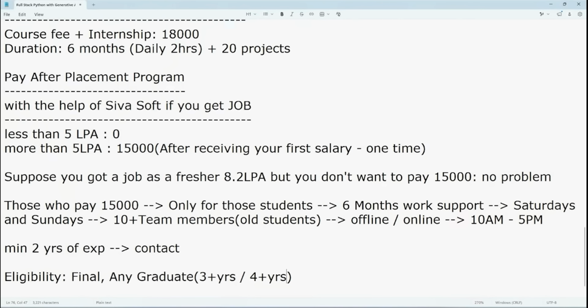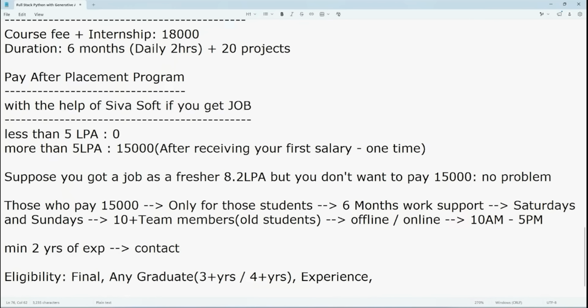Okay. And next, experience. So nowadays so many people are losing their jobs. Let's say Java, .NET developers, they are struggling a lot to get a job as a fresher, and also those who are working are struggling a lot. Okay, even if you belong to Java, .NET, ServiceNow, SAP, if you want to move to full stack Python with artificial intelligence and machine learning, easily you can prefer this particular course.